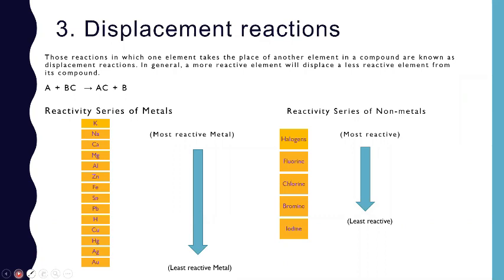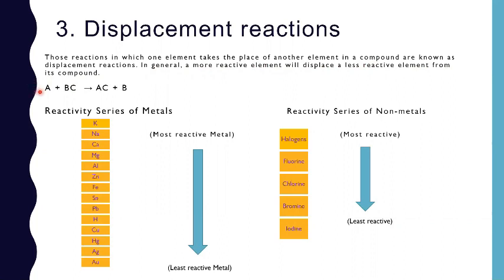Next, look at displacement reaction. Those reactions in which one element takes the place of another element in a compound are known as displacement reactions. In general, we can say a more reactive element displaces a less reactive element from its compound.